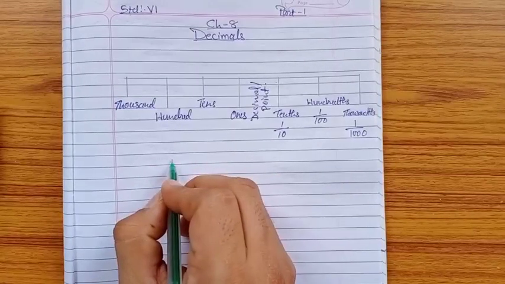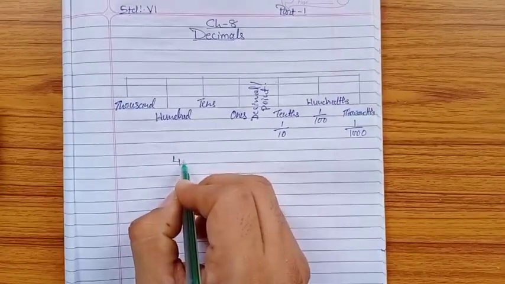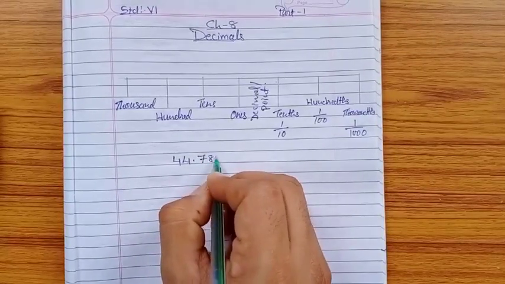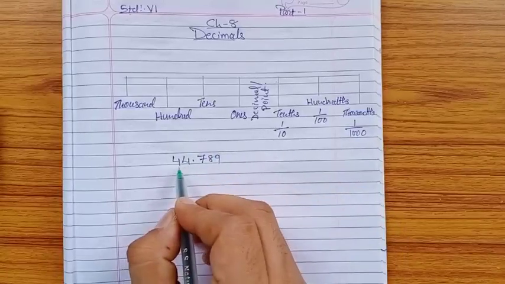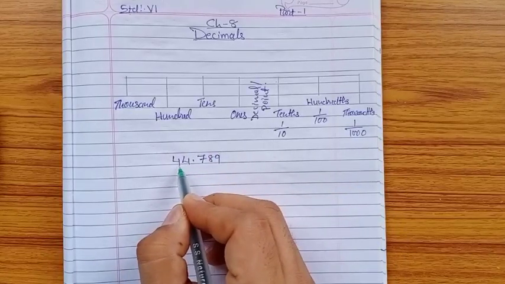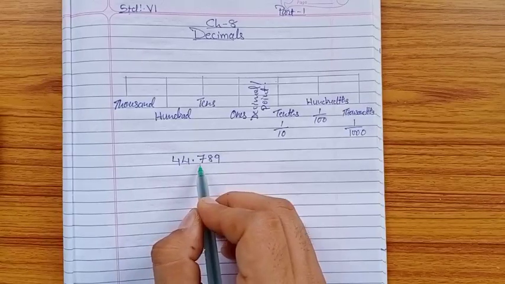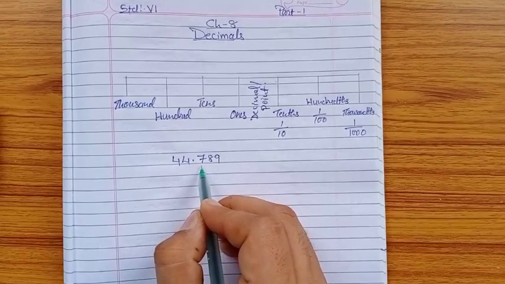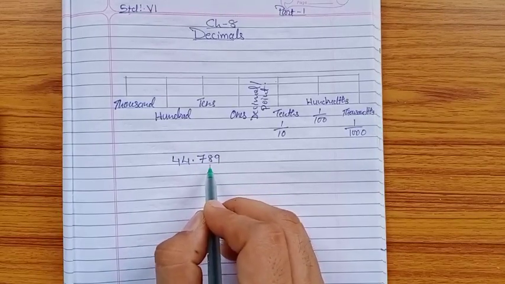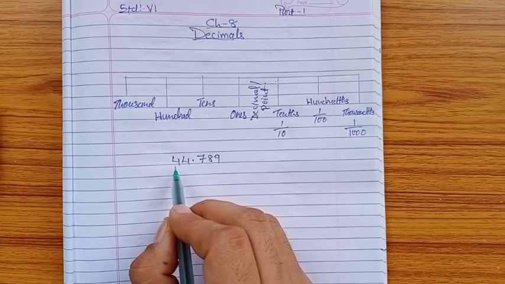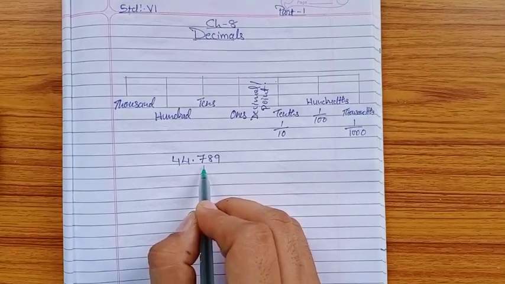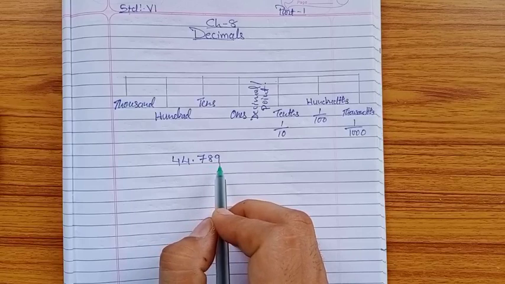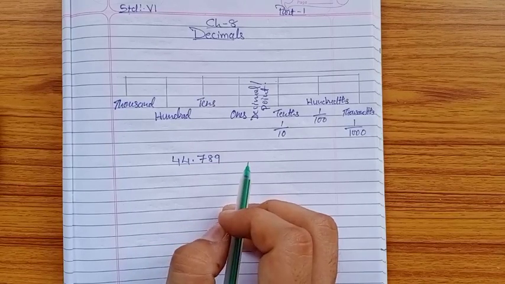So if I normally write one number like 44.789, we will read 44 as we normally read 44. Then after the point, whatever digits there are, you have to read them separately. It is not 789, you have to read it as 7, 8, 9. How will you read 44.789? You don't read it as 789. After the decimal, whatever digits there are, they are read separately.